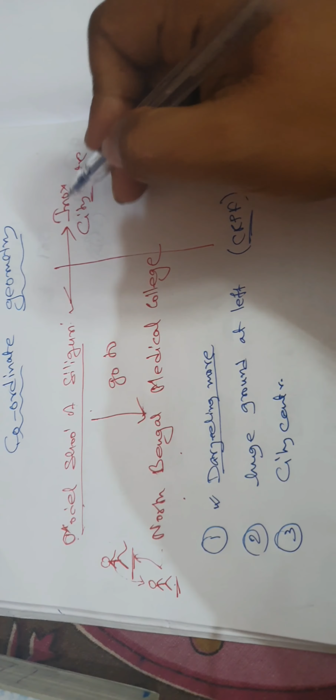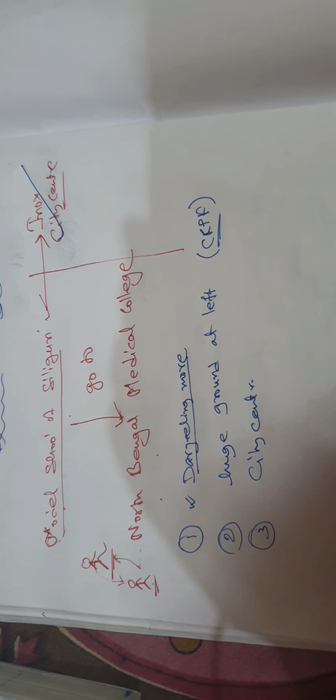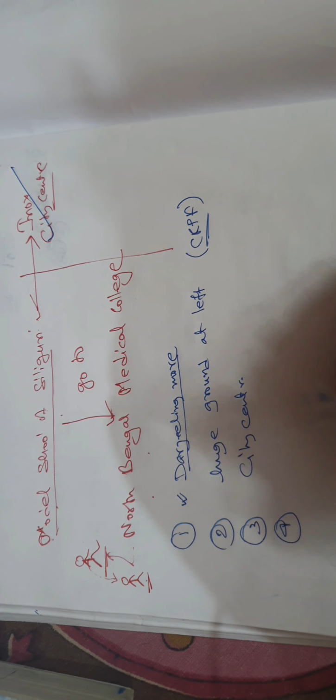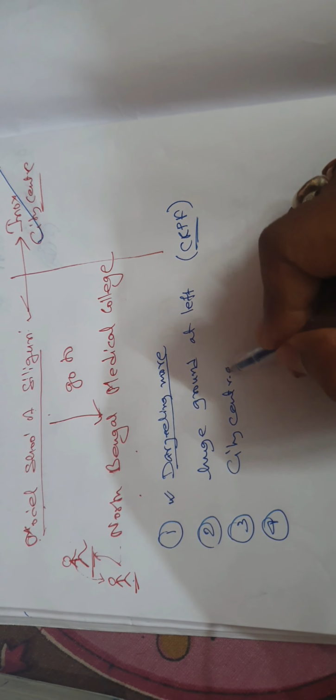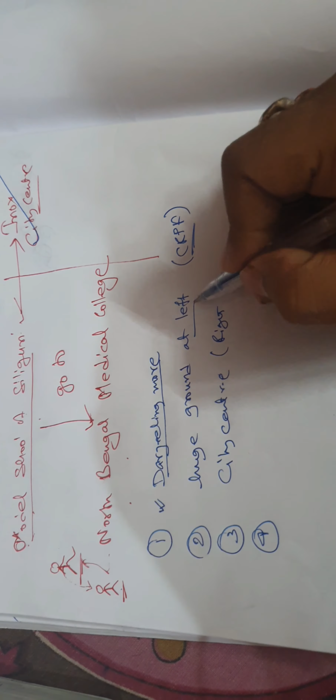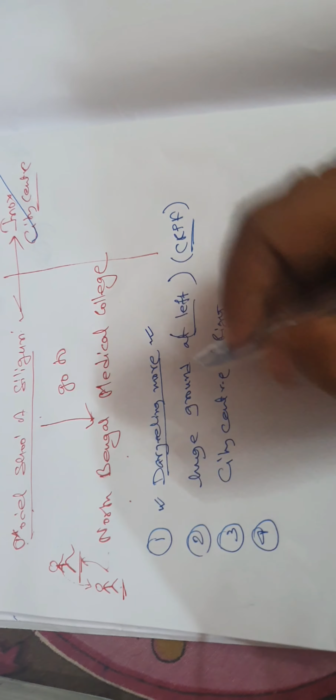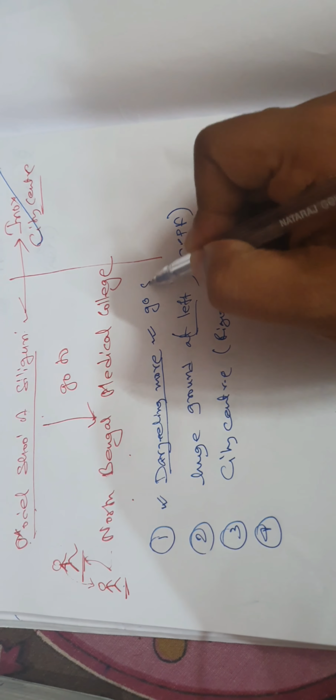So he actually reached City Center. Right? Then from City Center you still go straight. City Center you will find at right, ground at left, Darjeeling Moor he will find, and he will go straight from Darjeeling Moor.